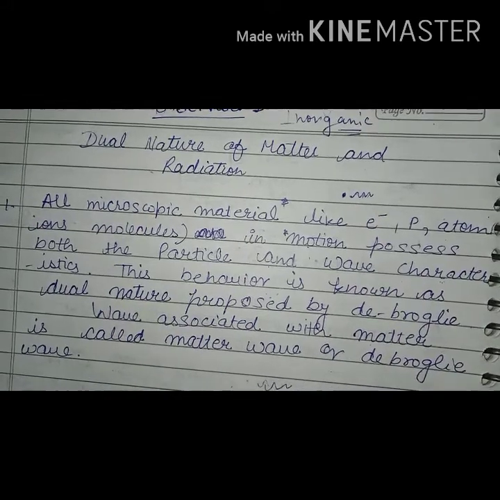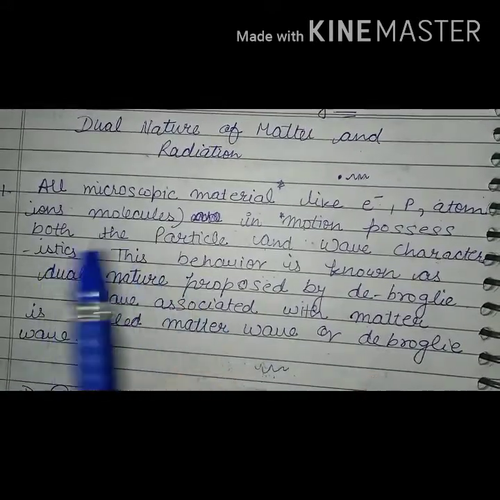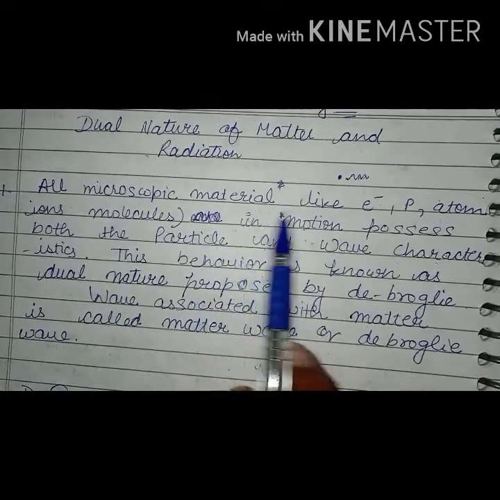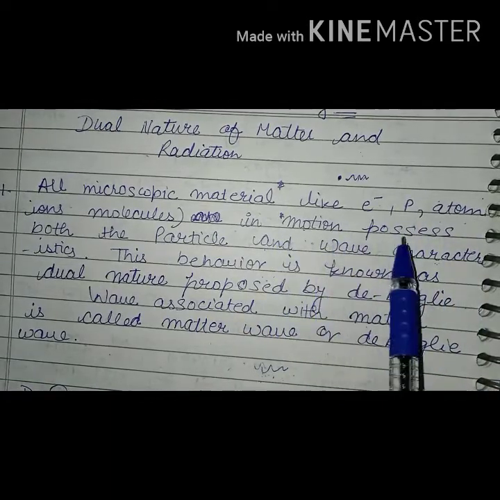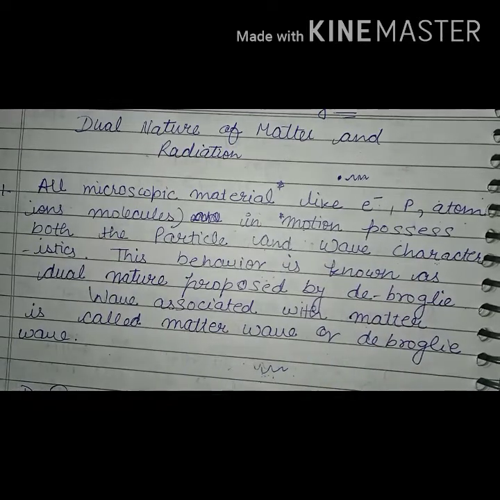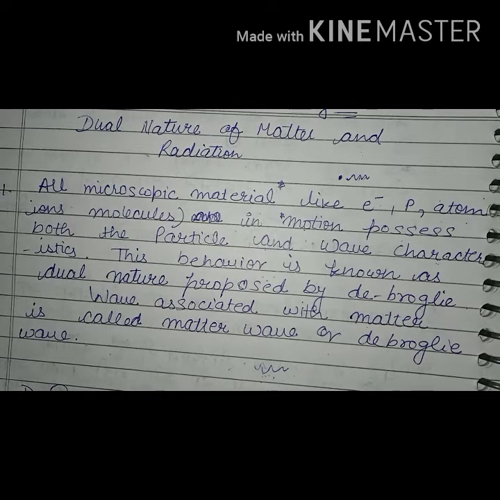First of all, microscopic material like electron, proton, atoms in motion possess both particle and wave characteristics. This behavior is known as dual nature, proposed by de Broglie. The wave associated with matter is called matter wave or de Broglie wave.